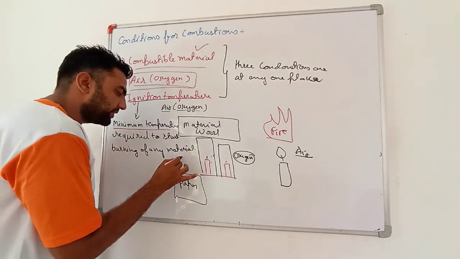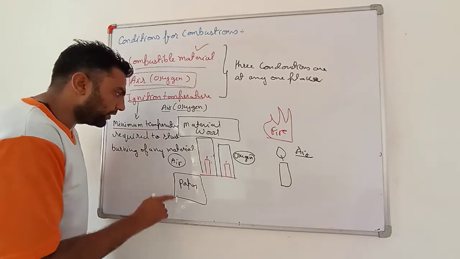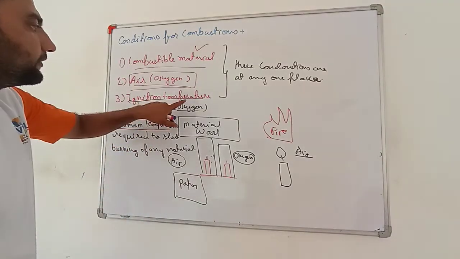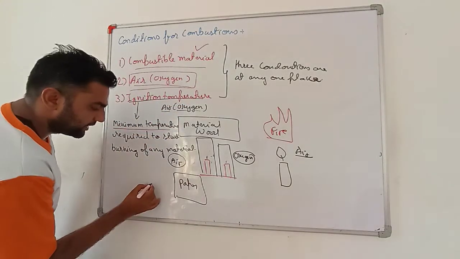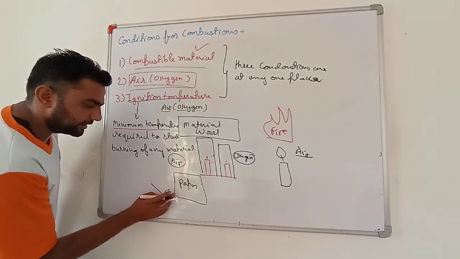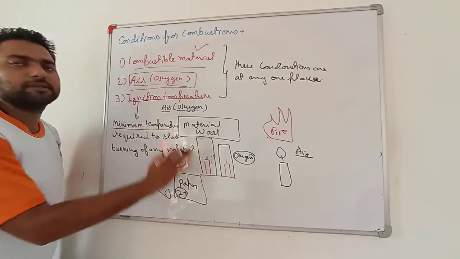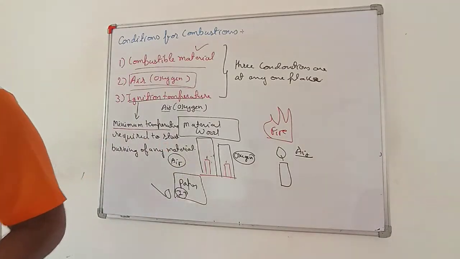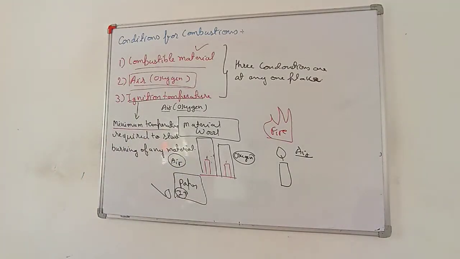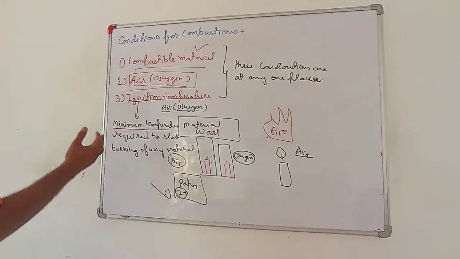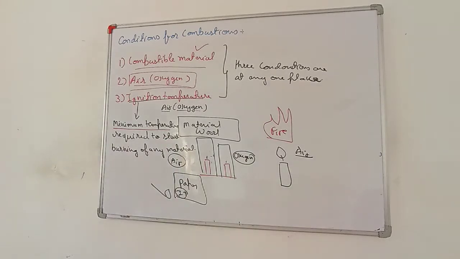It is also in the presence of air, but very important, it must have its ignition temperature. Then by matchstick we heat it up, it gets its ignition temperature and it starts burning. So these are the three must things for combustion.